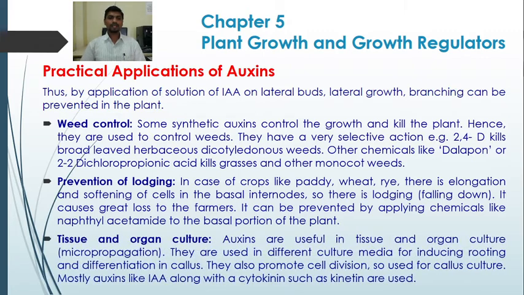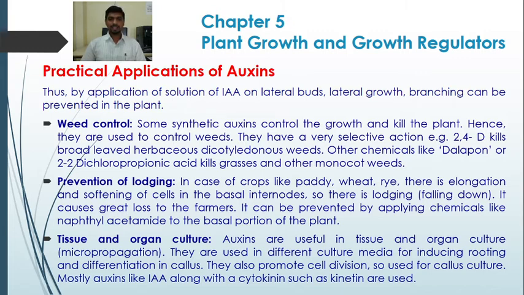Next, in tissue and organ culture. Auxins are useful in tissue and organ culture. They are used in different culture media for inducing rooting and differentiation in callus. Callus is an undifferentiated mass of cells. So in plant tissue culture, that callus has to be induced to form adventitious roots. This can be done by the use of auxin in the culture media or growth media. So auxins are used in different culture media for inducing rooting and differentiation in callus.